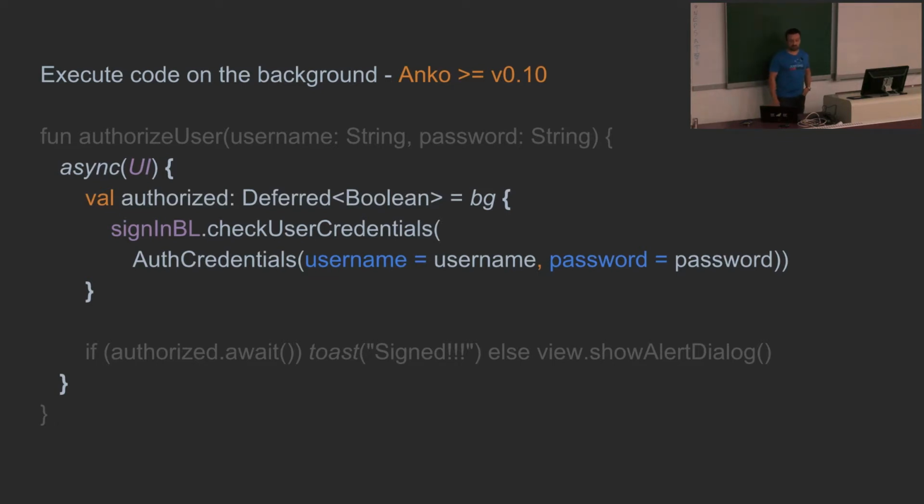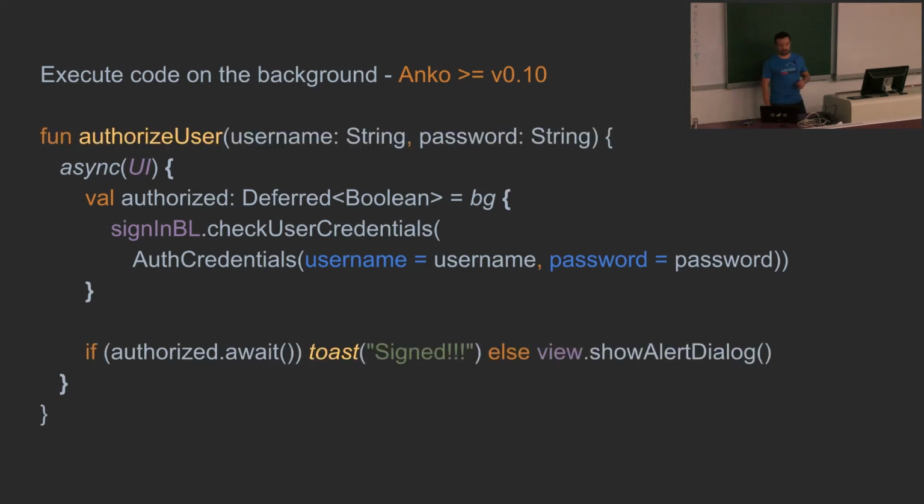The bg block returns a deferred object, and then on this deferred you can use the function await, which waits for the result of the coroutine, and when it's done we can, for instance, show a toast, or if it is not successful, show, for instance, an alert dialog.